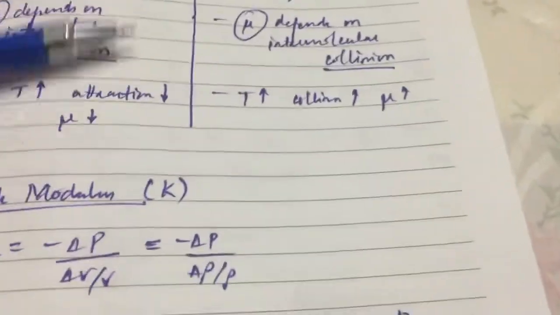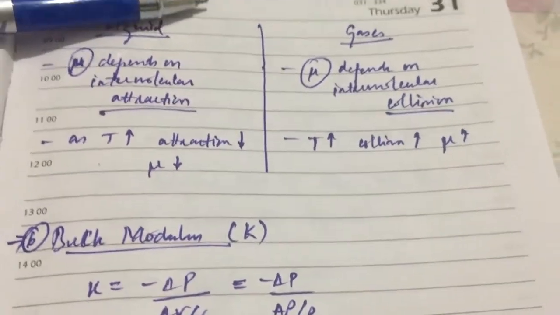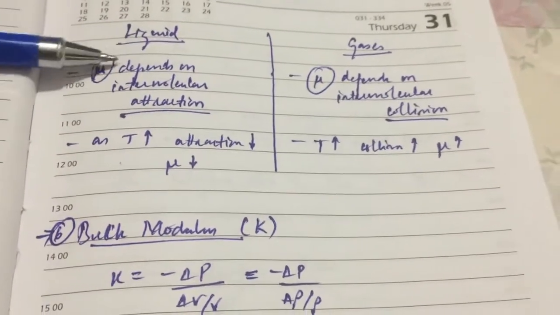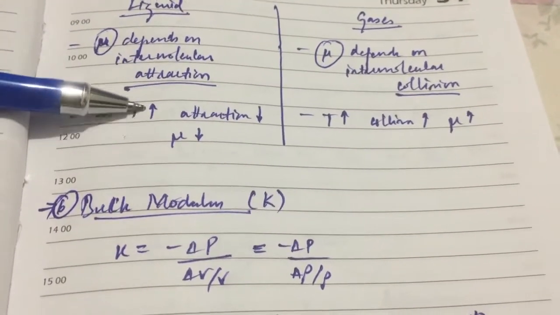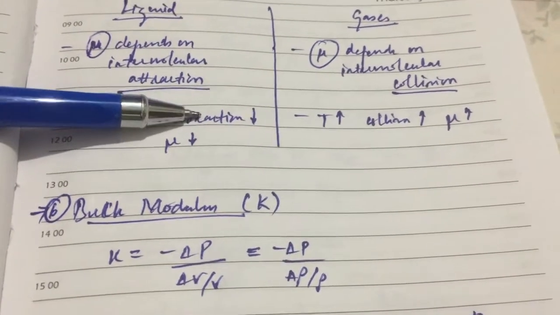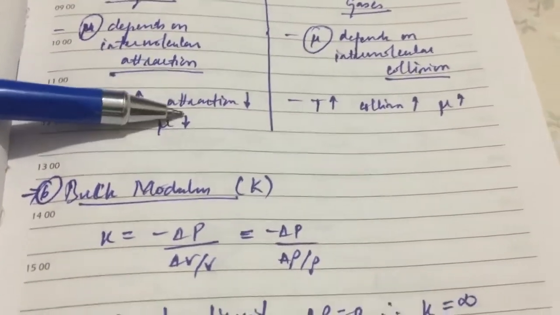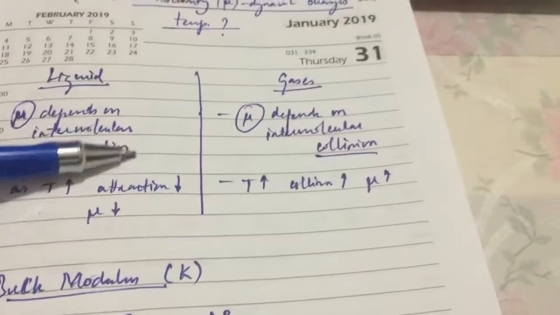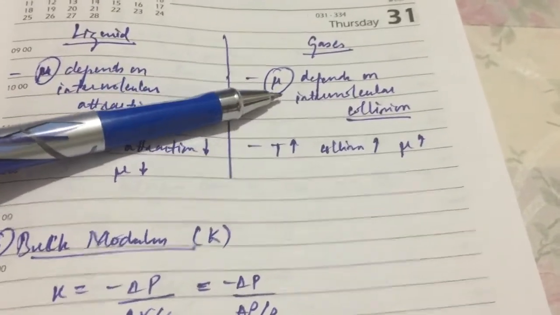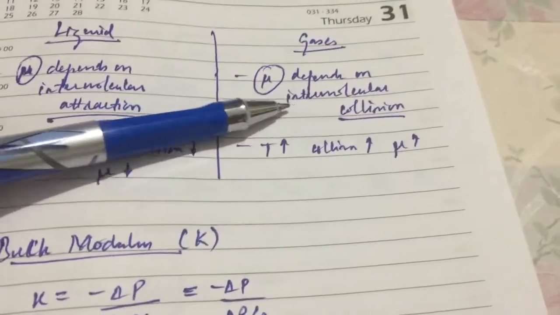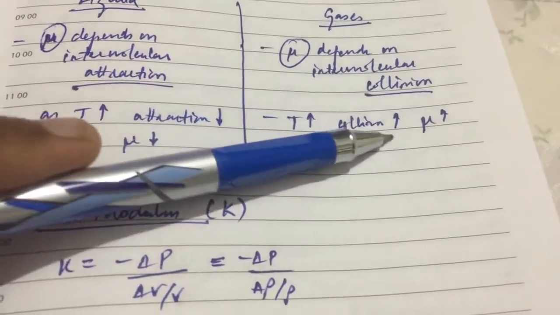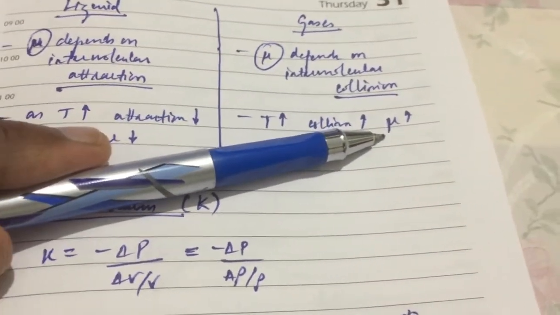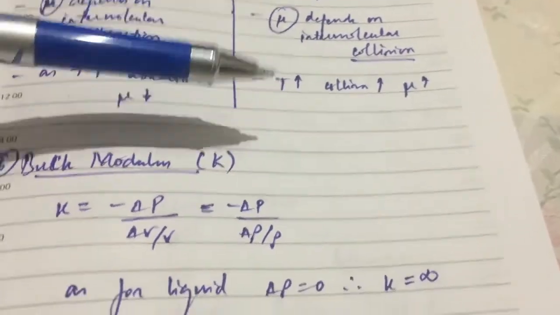Next is how dynamic viscosity changes with temperature. In liquids, the dynamic viscosity depends upon the intermolecular attraction. If the temperature increases, the attraction between the bonds gets looser, so the attraction decreases, thus the dynamic viscosity decreases. For gases, the dynamic viscosity depends on the collision of the molecules. When the temperature increases, the collision increases, in the same way the dynamic viscosity increases for gas.